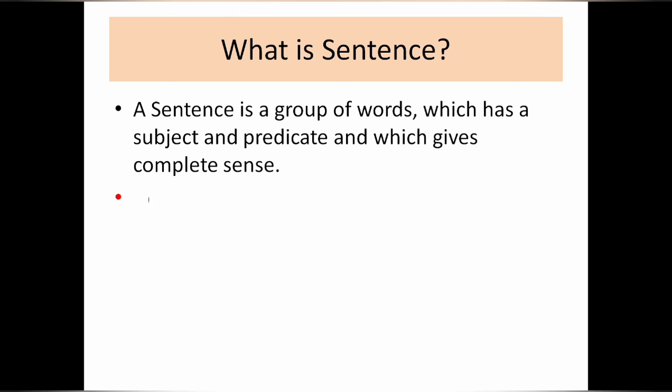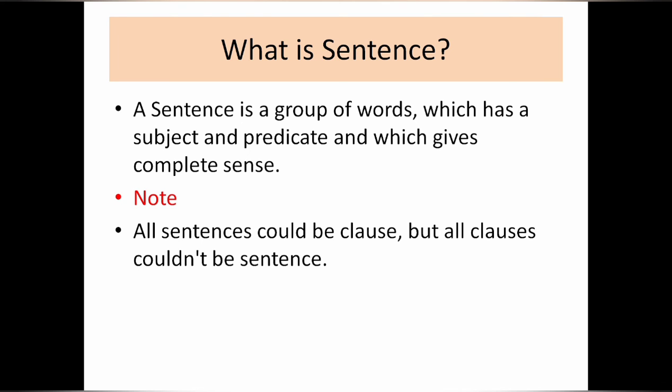One more thing to be noted: all sentences could be a clause, but all clauses could not be a sentence. The second part, all clauses could not be a sentence, is telling about the dependent clause, because a dependent clause does not give complete sense, and to be a sentence it should give complete sense.